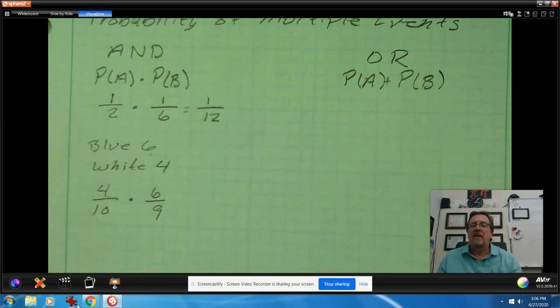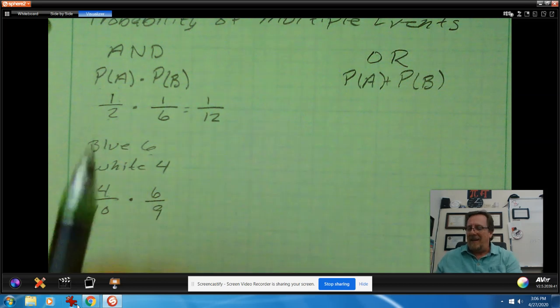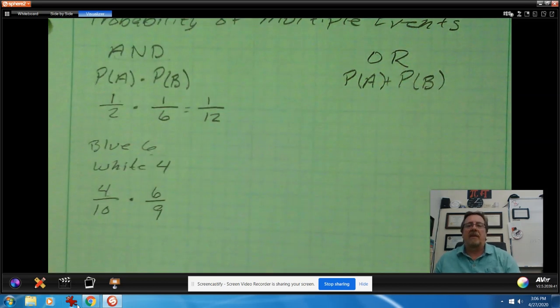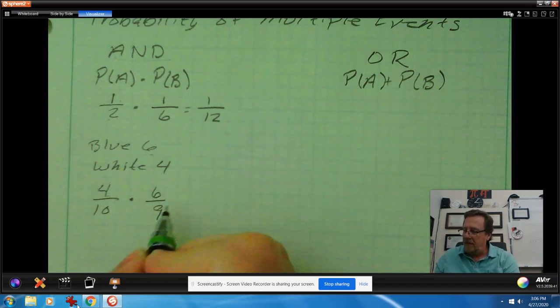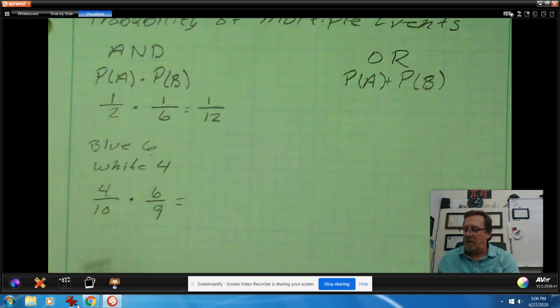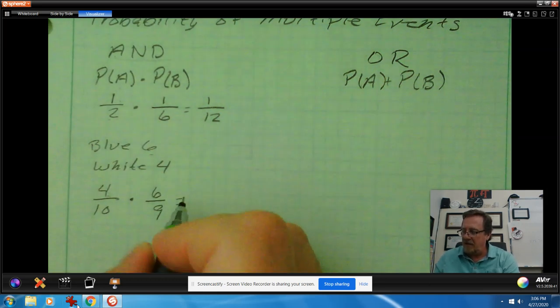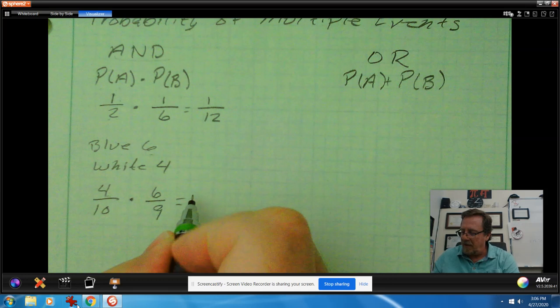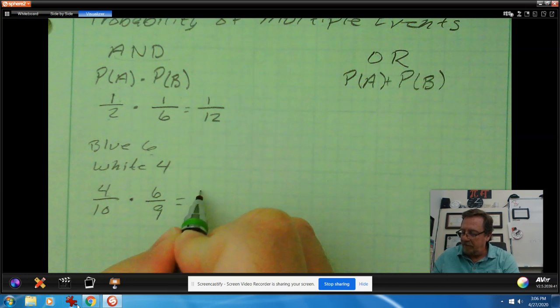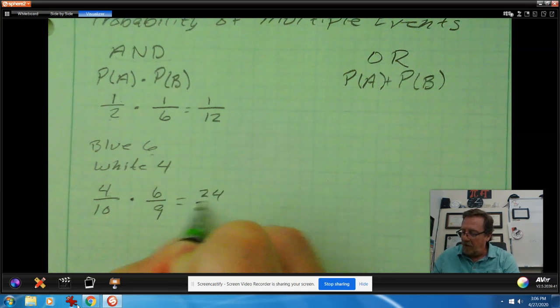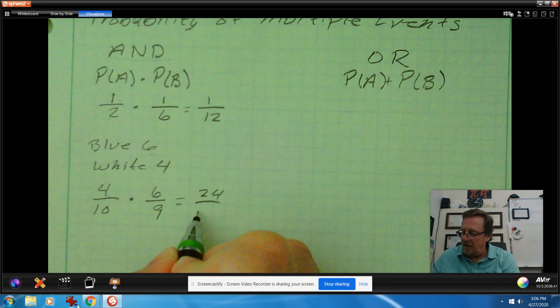But if I'm going to talk about the and happening, that I'm going to pull out a white one and then I'm going to pull out a blue one, I'm still going to multiply. So 4 times 6 here is going to be 24, and 10 times 9 is 90.